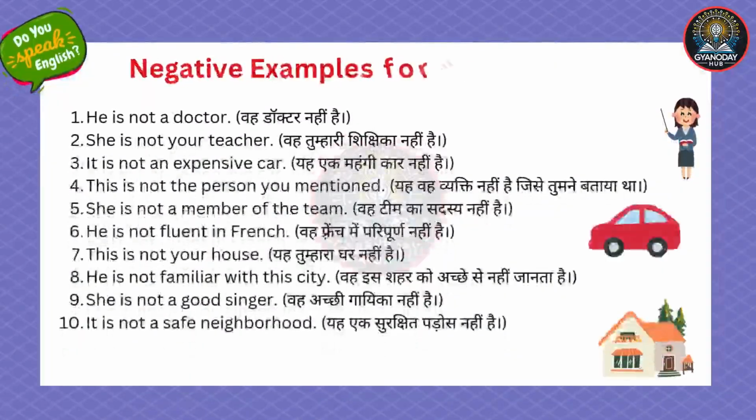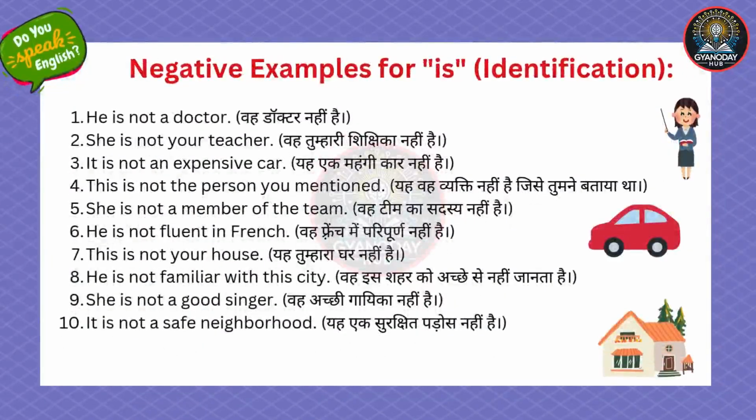Negative examples for is, identification. He is not a doctor. She is not your teacher. It is not an expensive car. This is not the person you mentioned. She is not a member of the team.